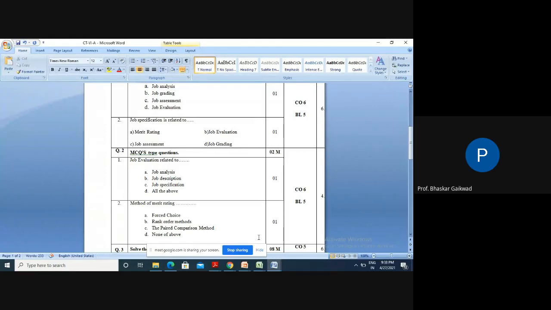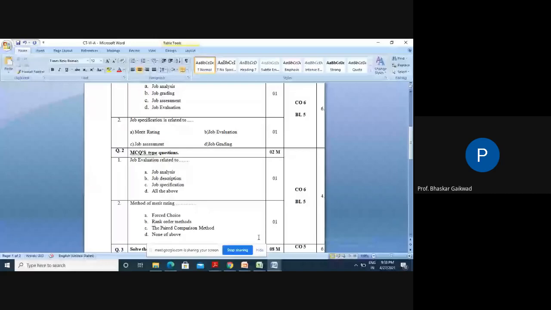The next question is the method of merit rating. We have seen many methods in merit rating, and a few methods are given here. Out of these, you have to select the ones related to merit rating. In job evaluation, a number of methods are there, and in merit rating also a number of methods are there.